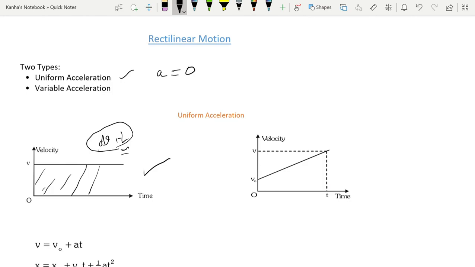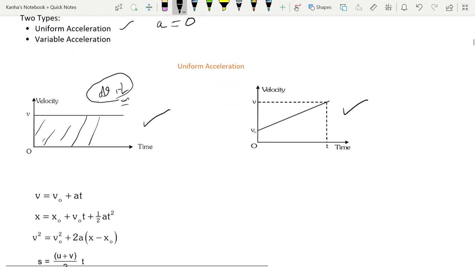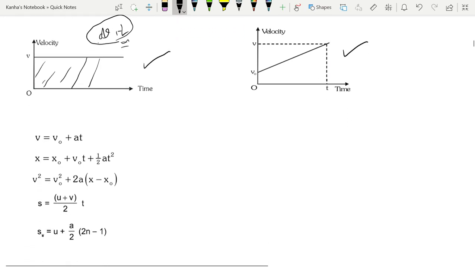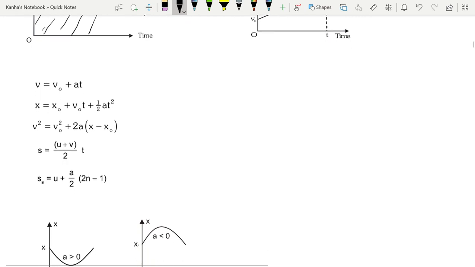Let's look at uniform acceleration. When the acceleration is uniform and non-zero, the velocity changes over time like this, and it's a linear graph because acceleration is constant. Now let's go down. The important formula from rectilinear motion is as given below. V is equal to V naught plus at, or in common terms V is equal to U plus at. This is the final velocity, this is the initial velocity, this is the acceleration, and this is the time over which we are applying the acceleration.